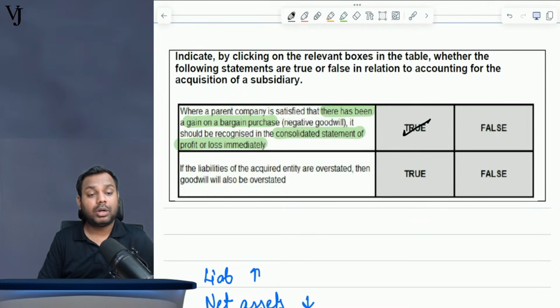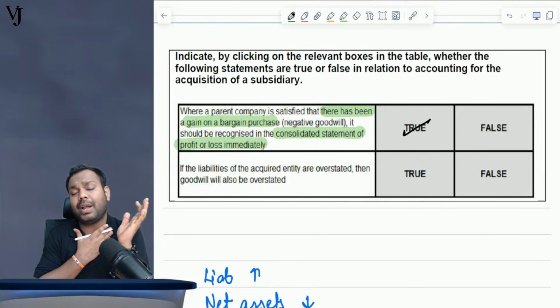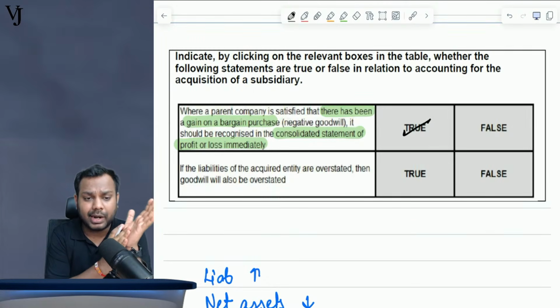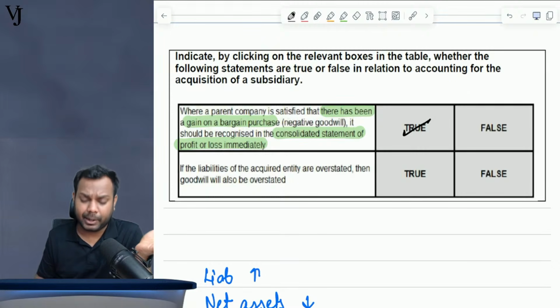True. We have discussed it yesterday, right? Negative goodwill. When I am satisfied that the gain on bargain purchase is correct, it should be recognized in P&L immediately as other income.